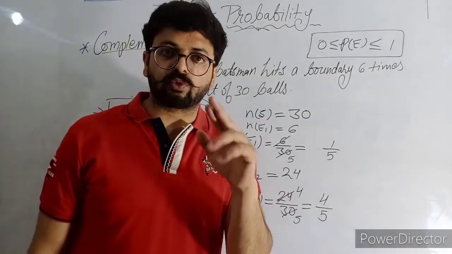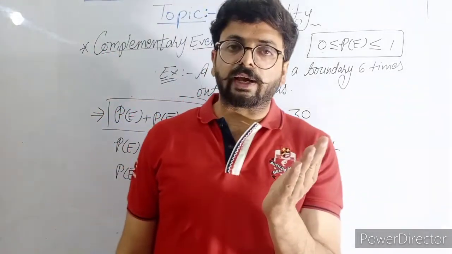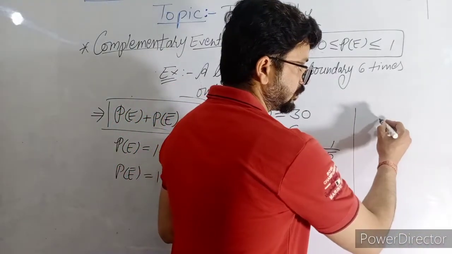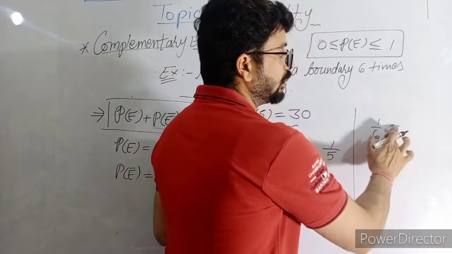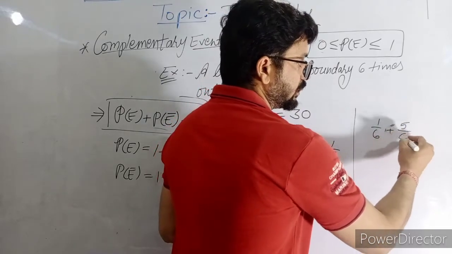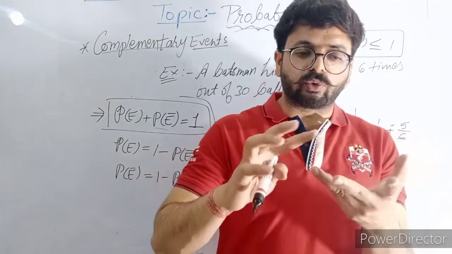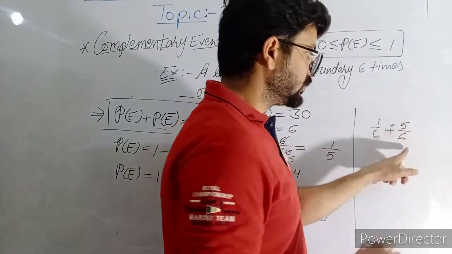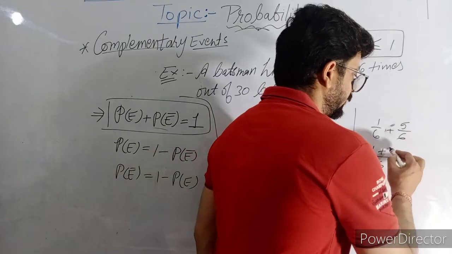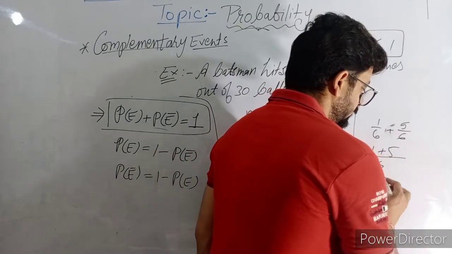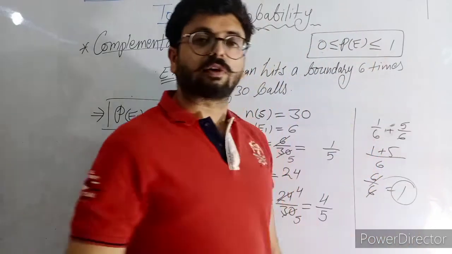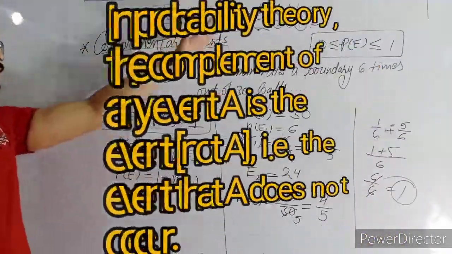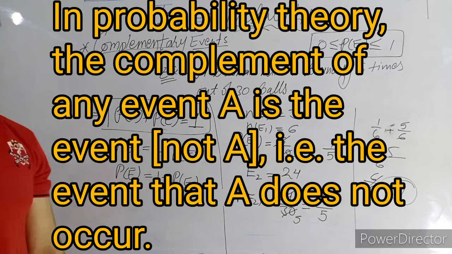Suppose I'm telling you, throwing one die, 3 will come. The probability is 1 upon 6. 3 will not come. 3 will not come means 1, 2, 4, 5, 6 can come. So 5 upon 6. So taking the LCM 6, 1 plus 5, 6 upon 6, the value is coming 1. Means these are the complementary events. So guys, note down about the complementary event.